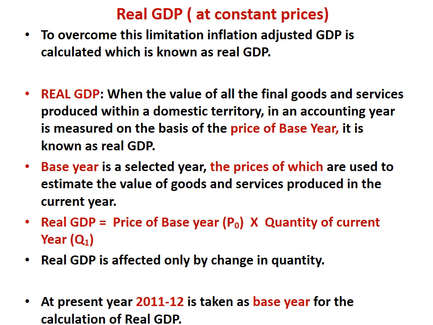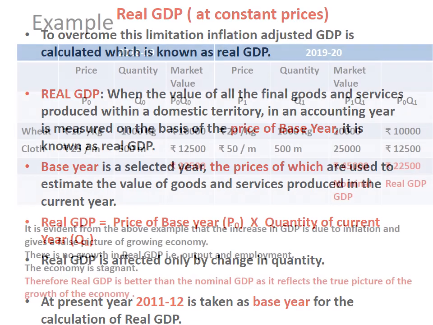Suppose the price of one commodity was rupees 5 in the year 2011-12. So we will calculate the value of that commodity for the year 2018-19 on the basis of rupees 5, and for 2019-20 also on the basis of rupees 5. That means there is no change in the price, and we only find how much the quantity produced has increased. That is why it is known as real GDP, or GDP at constant prices.